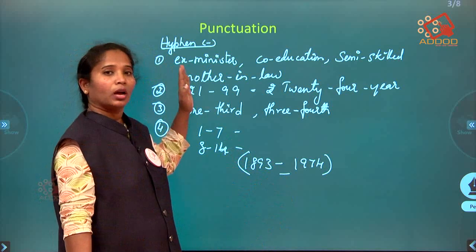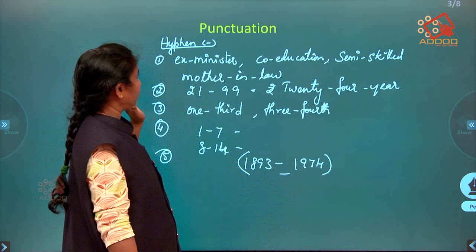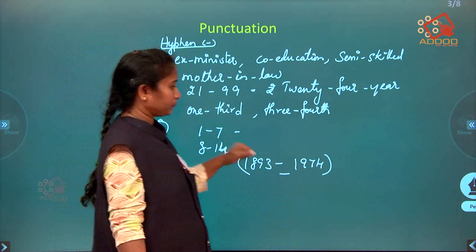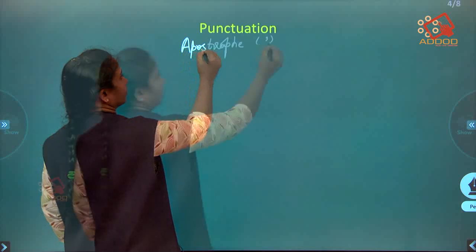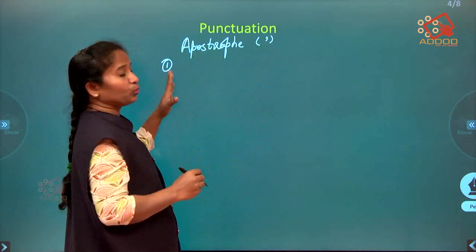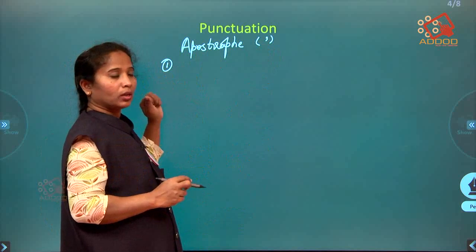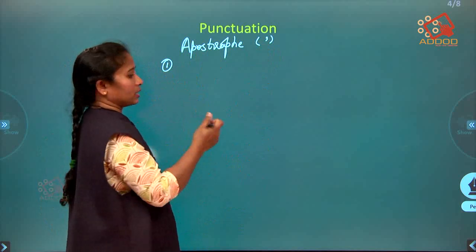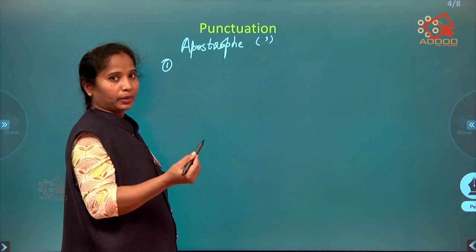So these are the places we use a hyphen. Now let's understand where we use the apostrophe. First, it is used to indicate possession. Possession means, if I say, this is my pen.